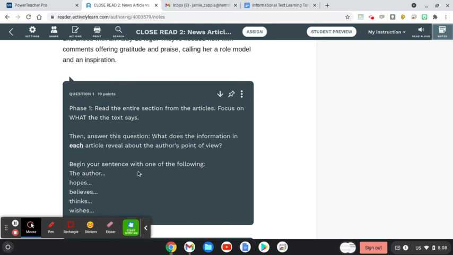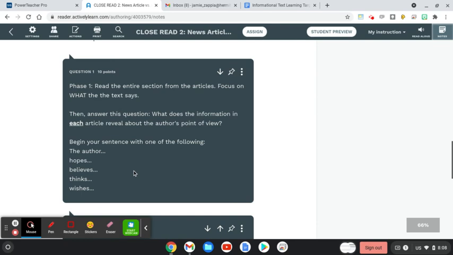You want to begin your response with one of the following for both. So you're going to have this twice because there's 2 articles up there, and each writer has a distinct point of view. So you'll do this twice for this one, and you'll begin with one of those. The author hopes, believes, thinks, wishes, and finish that sentence off. What do you think the author hopes, believes, thinks, or wishes?